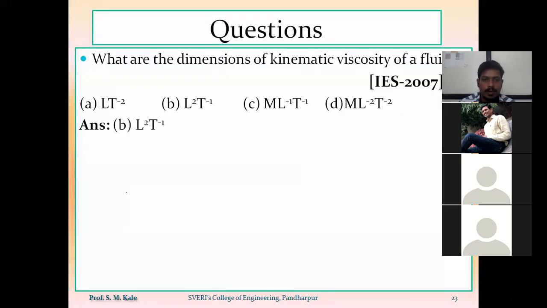Okay, last question. What are the dimensions of kinematic viscosity of the fluid? So kinematic viscosity is denoted in terms of meter square per second. So meter square per second means L raised to 2 T raised to minus 1. That will be the fundamental dimensions of kinematic viscosity. So here we have completed the topics related to viscosity, as well as we have solved the problems related to viscosity.